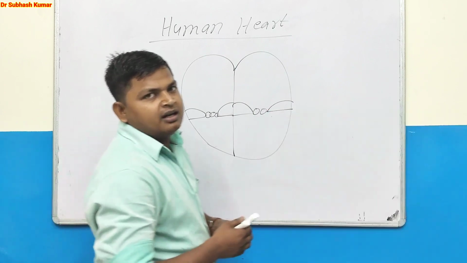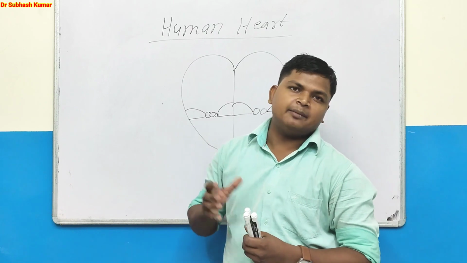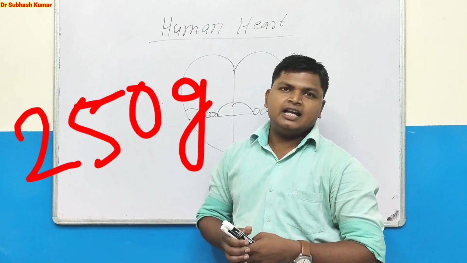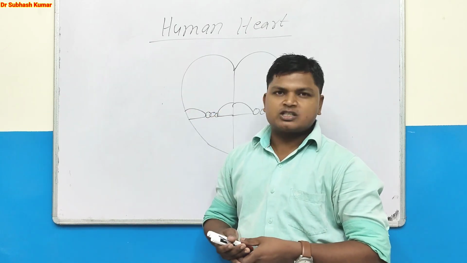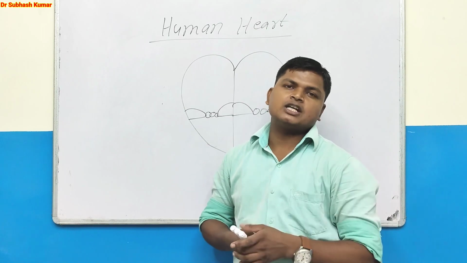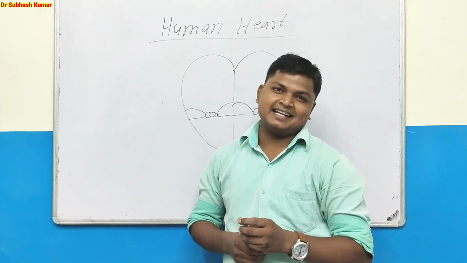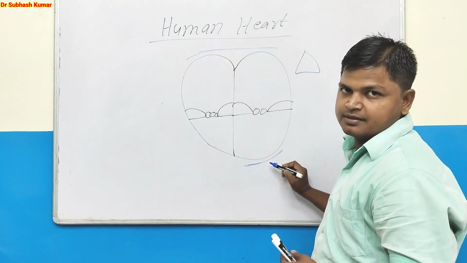Now, the human heart looks conical in shape, and its weight is different in male and female. It weighs 250 grams in females and 300 grams in males. Approximately, it may vary from person to person. Great Khali's heart, because he has a great body structure, may be approximately 400 grams. Its base is above and the apex is down.